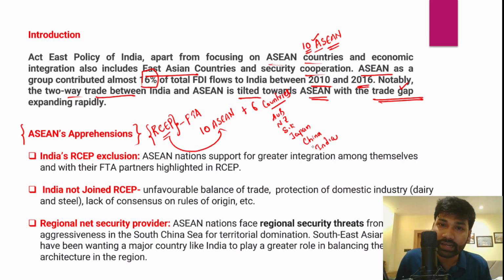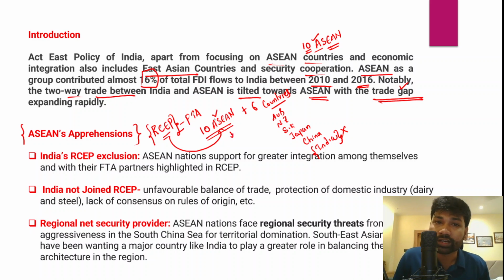But recently India decided not to become part of the Regional Comprehensive Economic Partnership. In fact, this Regional Comprehensive Economic Partnership is very, very important for all these Asian countries, because Asian countries wanted to integrate their economies with the Indian economy.